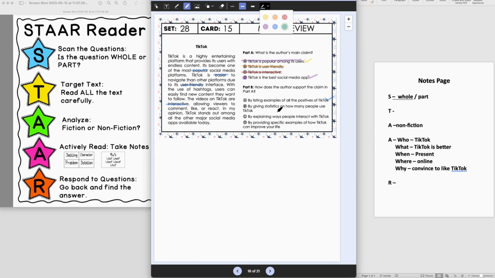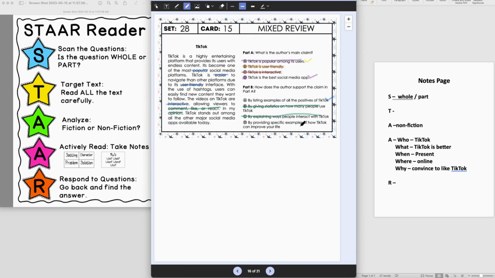B, by giving statistics of how many people use TikTok. Okay, well, it just says it's popular. There's no statistics available. By explaining ways people interact with TikTok. Okay, well, it does talk about these ways to interact here, but I don't think that's really the main point of why it's the best social media app, and there's so many other reasons, so we're going to cross that one off.